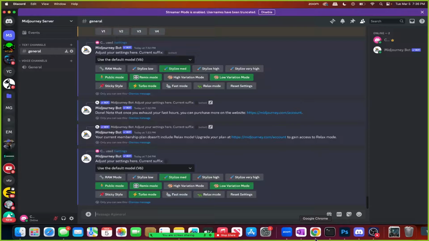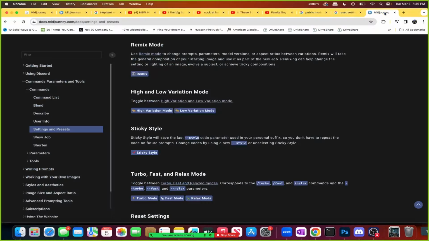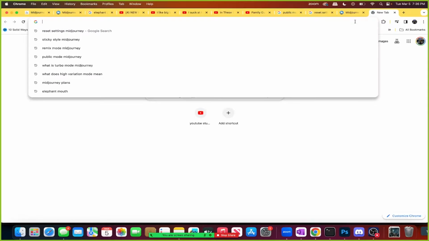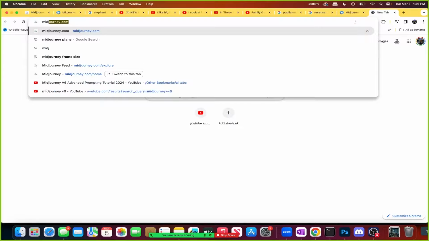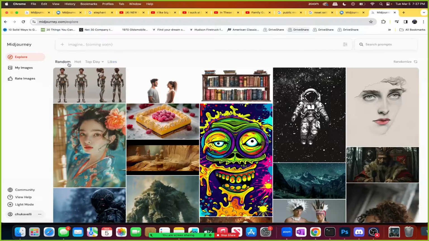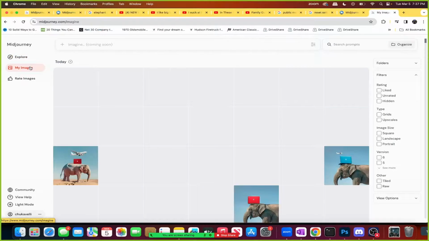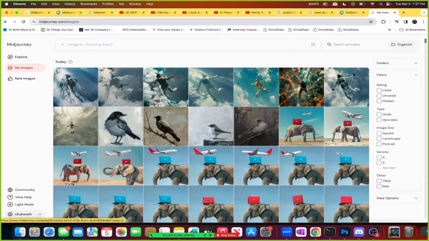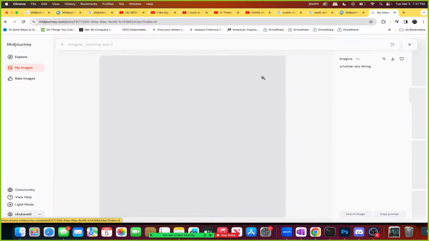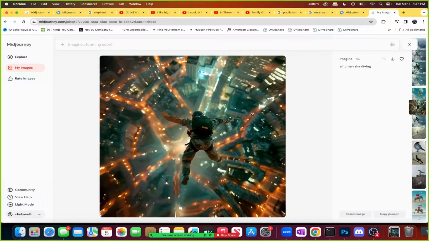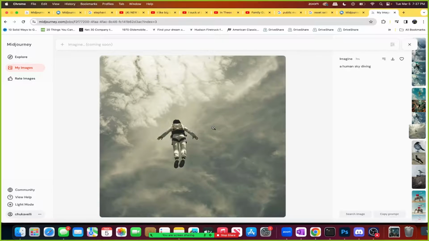Now, a fun thing to know is that whether you have it on public or private, Midjourney will automatically upload these to your profile on the internet. So you just got to go to midjourney.com and then you would click My Images, and boom, you would see all the images that you've been creating. You see the MacBooks and all the versions of it, which is really cool. You can click through them, see what's going on. This is really cool. I really like this image. And you just keep going on and on. So that's a really good thing for you to know as a beginner. You can even download them.